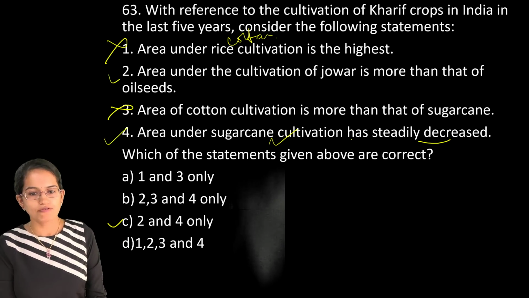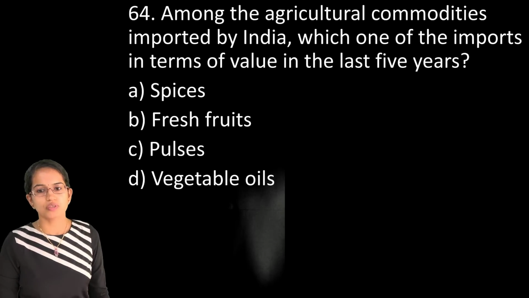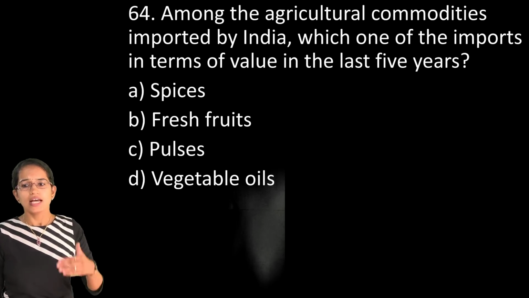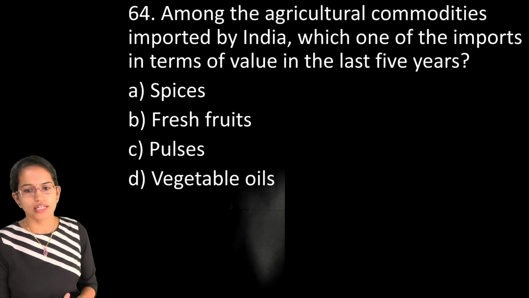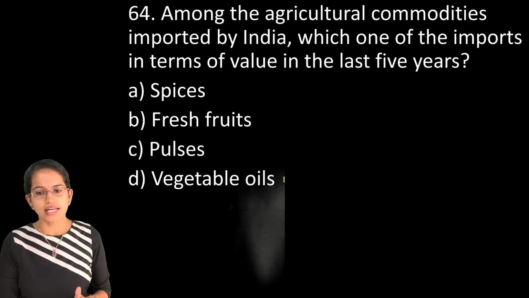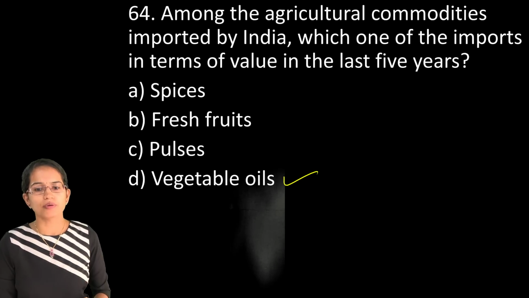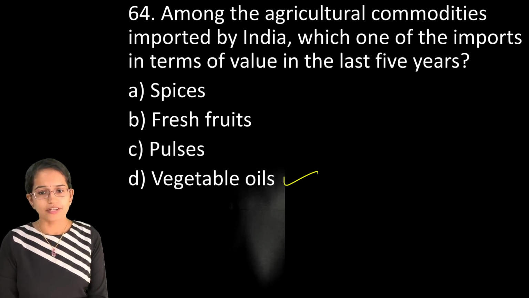So 2 and 4 would be your right option for this question. The next is, among the 10 major imports in India, you have vegetable oils and animal fat as one of the major valued imports. So D is the right option here.